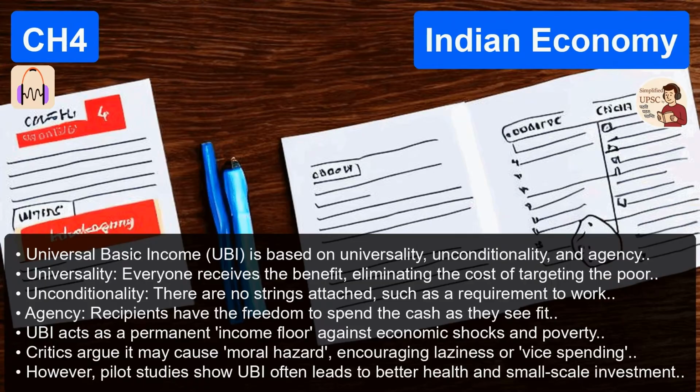Okay, now hit me with the reality check. The arguments against. The first and most obvious is the fiscal cost. The math. The sheer math. Can the Indian government afford it? Sending a meaningful amount of cash to 1.4 billion people is astronomically expensive. The fear is that to fund UBI, the government would have to defund essential public goods. Like shutting down public schools or hospitals to afford the cash payouts, which defeats the purpose.